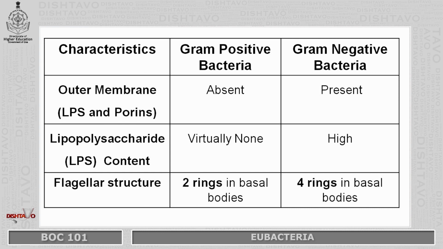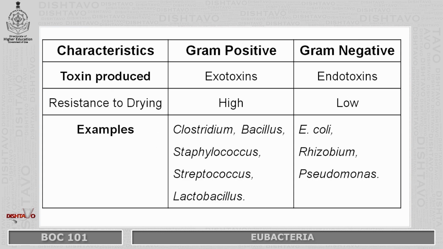The flagella structure has two rings in basal body in case of positive bacteria and four rings in basal body in case of gram-negative bacteria. Toxin produced by gram-positive bacteria is in the form of exotoxin, whereas in case of gram-negative it is endotoxin. Resistance to drying is high in gram-positive and low in gram-negative.